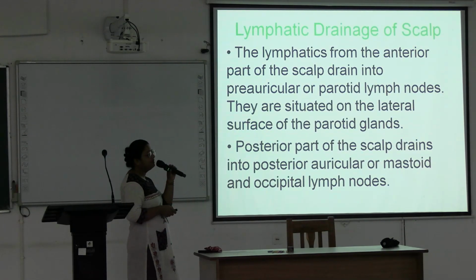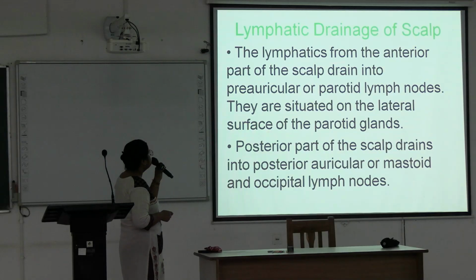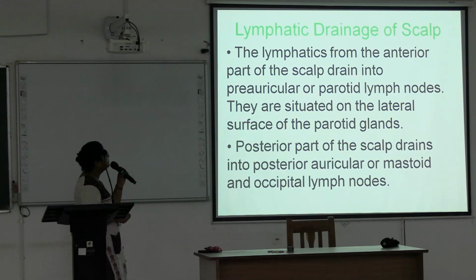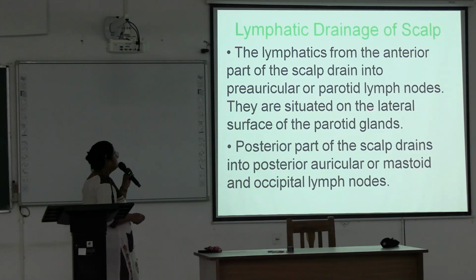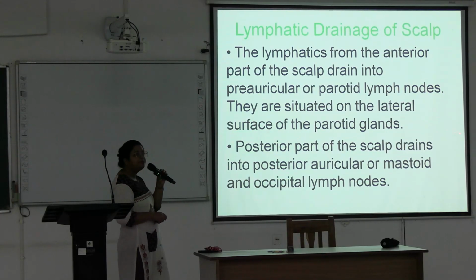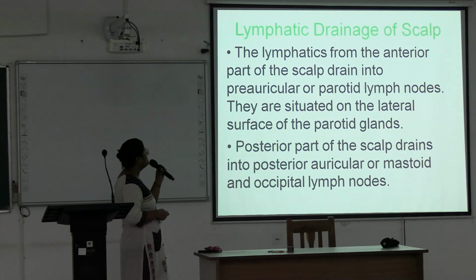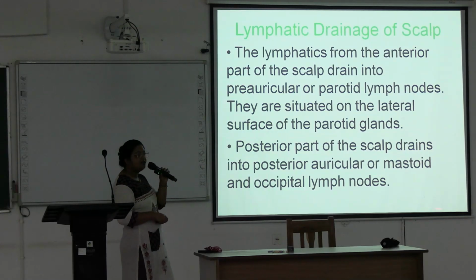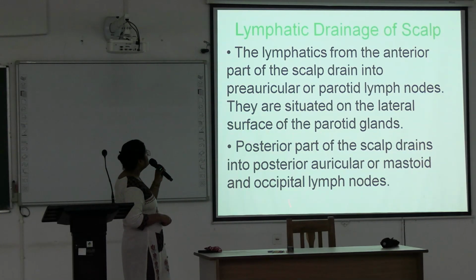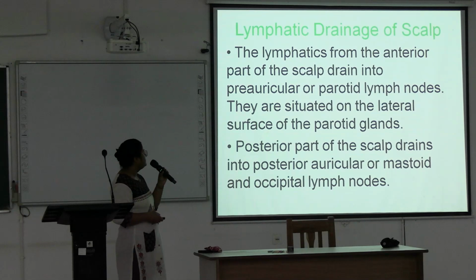Next we are going to lymphatic drainage of the scalp. Lymphatics from the anterior part of the scalp drain into preauricular or parotid lymph nodes, and they are situated on the lateral surface of the parotid glands. The posterior part of the scalp drains into the posterior auricular or mastoid and occipital lymph nodes. Okay, so this is the lymphatic drainage of the scalp.